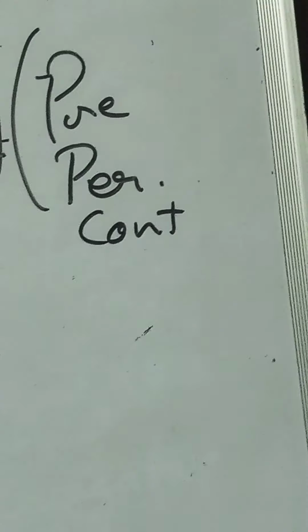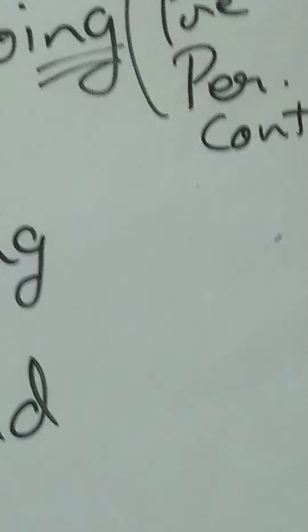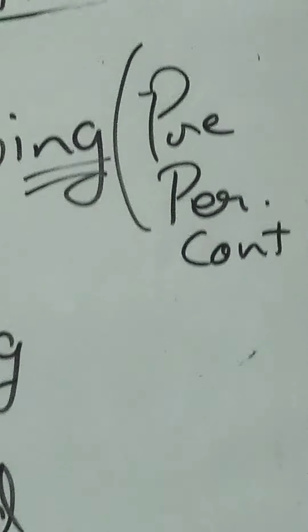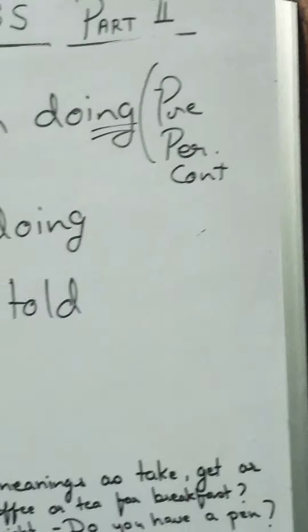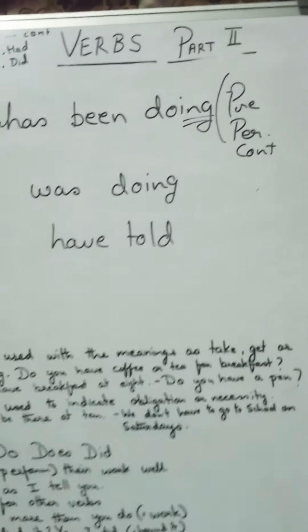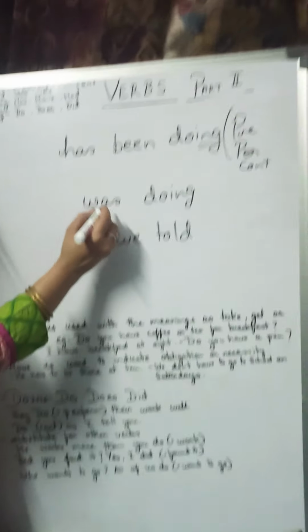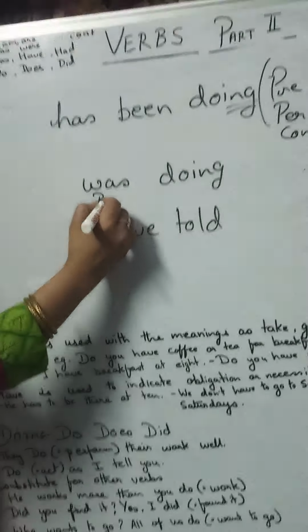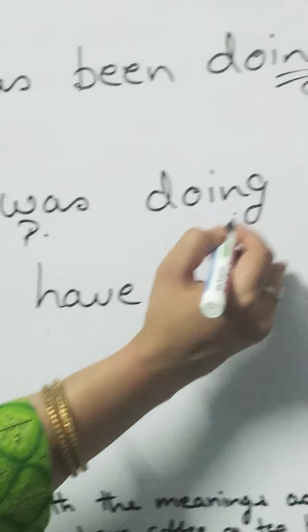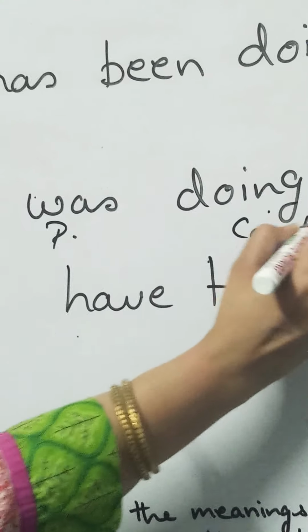Whatsoever the sentences, we are not bothered about that. We'll go for the rules of the tenses afterwards. But first you have to understand the table, how to relate to this table. Now, was, I told you this is for past. ing, I told you this is for continuous. So this tense is past continuous.